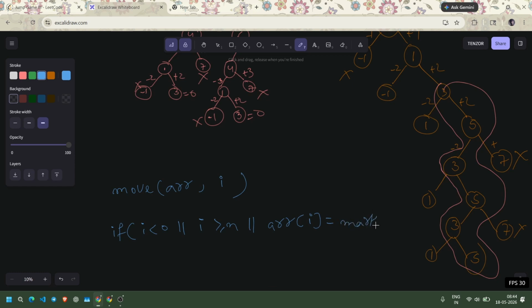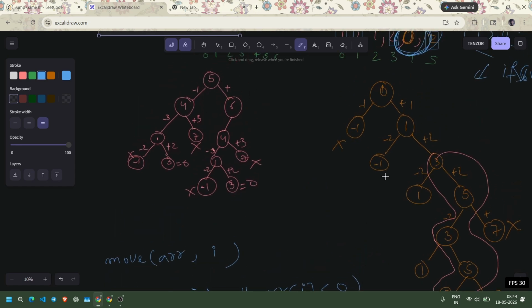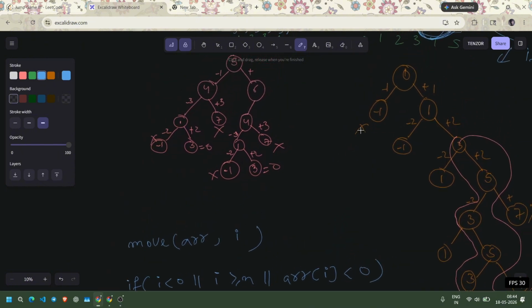To mark this, we are changing the value at that index to -1, because the array we are given contains only positive integers. So if we check it is marked, it contains the value -1, that is less than 0. We consider that we already visited that index, and we marked it.